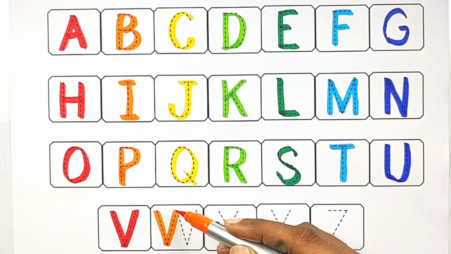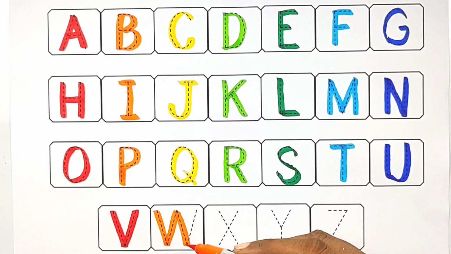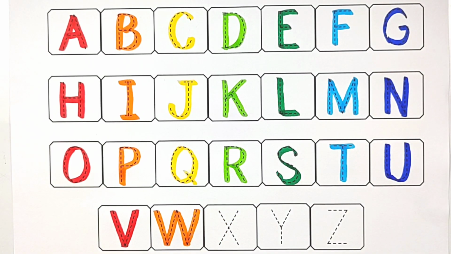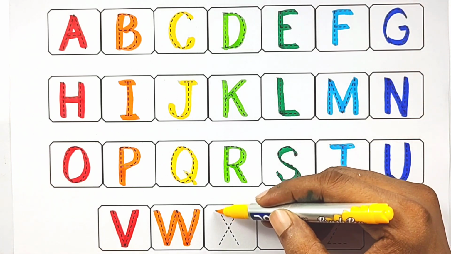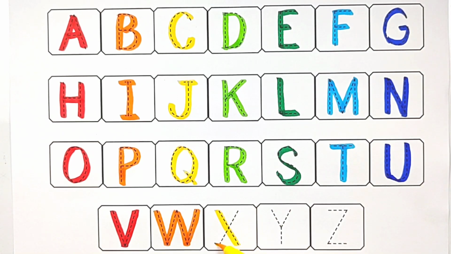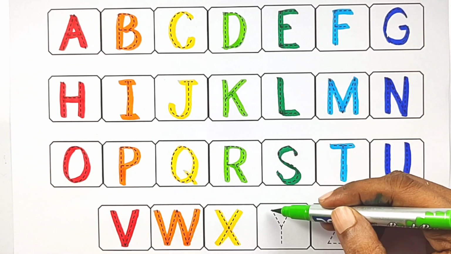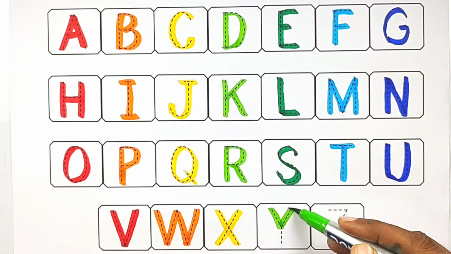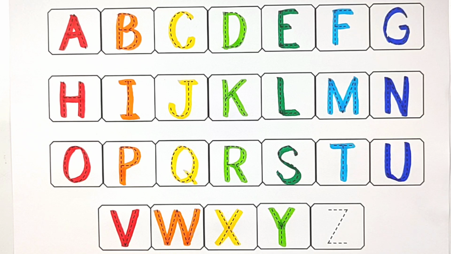Orange, W for well. Yellow, X for X-ray. Light green, Y for yo-yo. Dark green, Z for zebra.